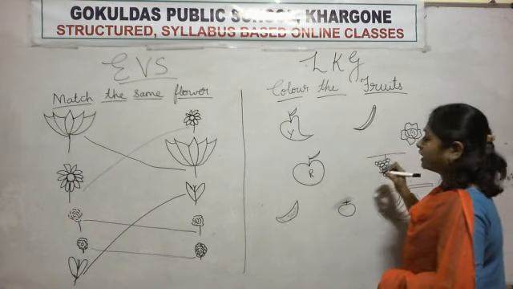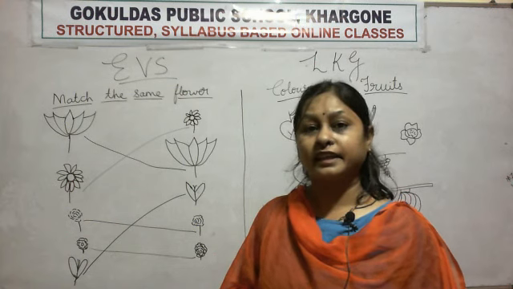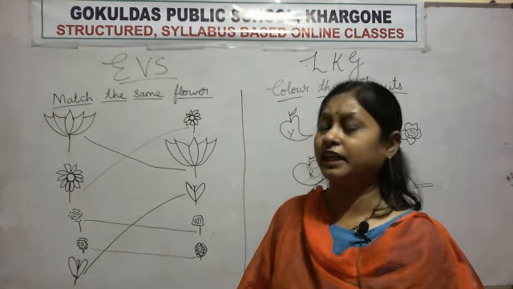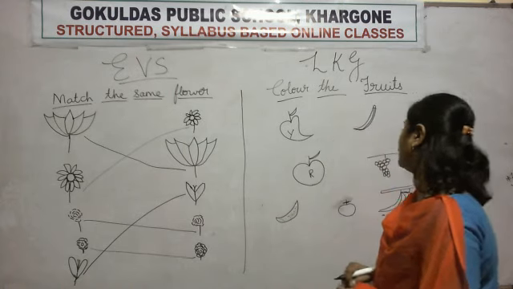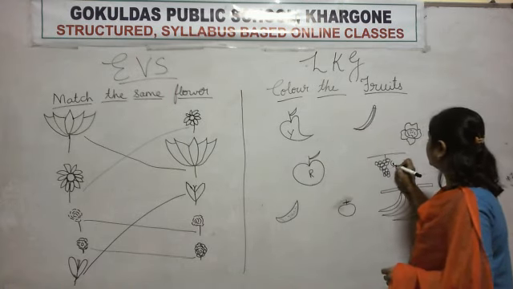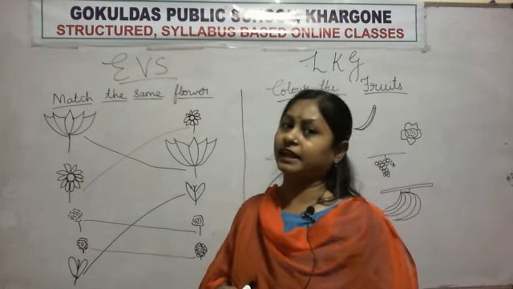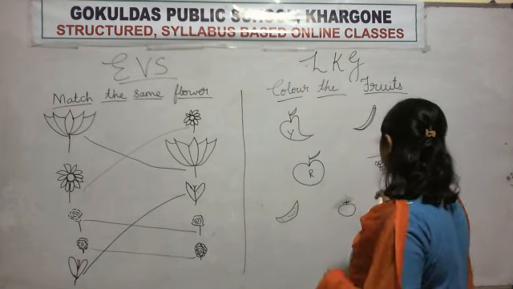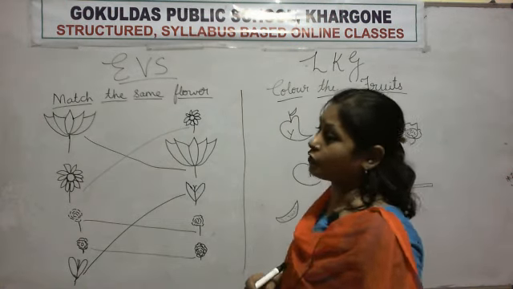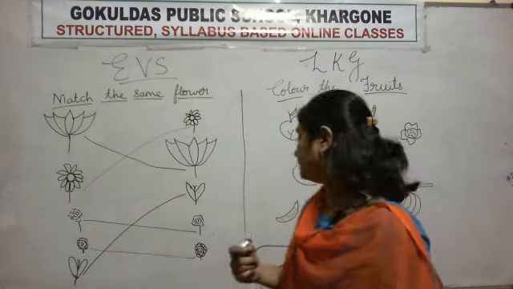What is the color of grapes? Green. So which color will you do? You will do green color.